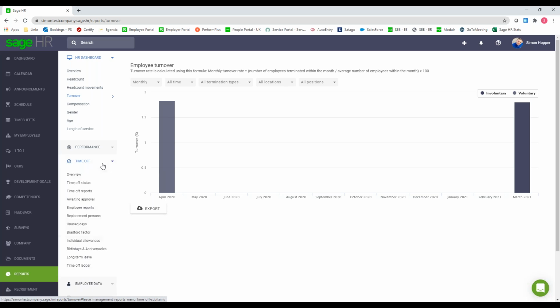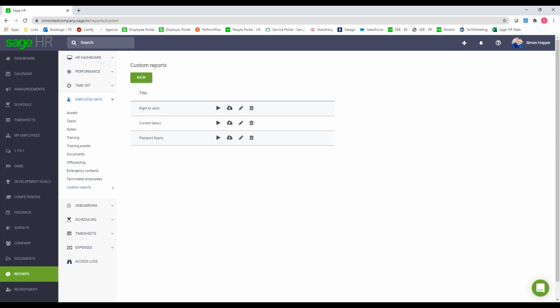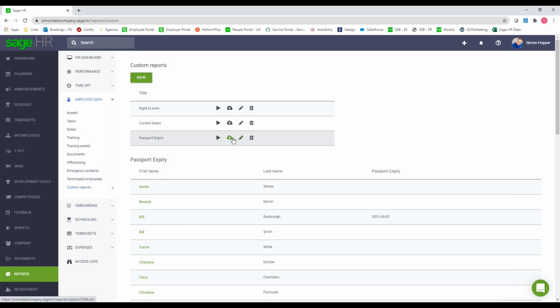So anything from your time off reports there, which I'll touch on in a bit. And you've also got employee data. So things like assets, you can create an asset inventory, so you can basically track who's got what. You can enter all your training, any training events, etc. See what's upcoming, what's due to be renewed, etc. But you can see there we've also got custom reports. So if you have put any of those custom fields into the system, you can also create a report from those custom fields. Again, you can create as many of those as you want. And again, you can run them just straight to the screen, or if you want to export those out, absolutely you can. So those are the reports as well.